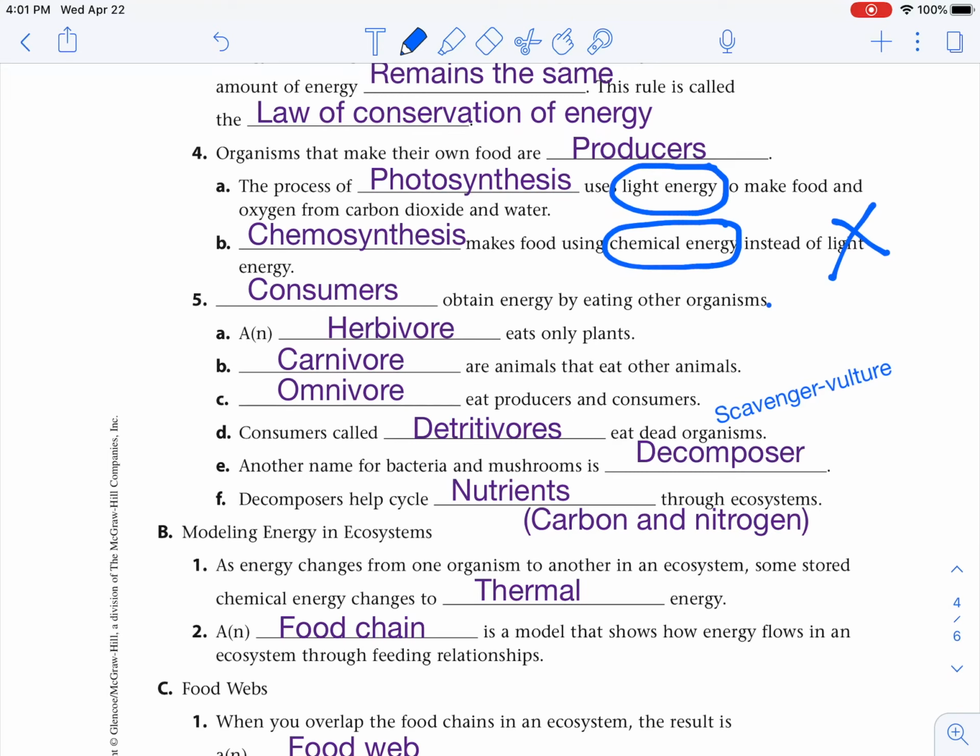Consumers called detritivores eat dead organisms. Now we're going to lump scavengers in with that group. Another name for bacteria and mushrooms is decomposer. And we're going to add worms in with that as well, because that's an important decomposer. Decomposers help cycle nutrients through the ecosystem, carbon and nitrogen.